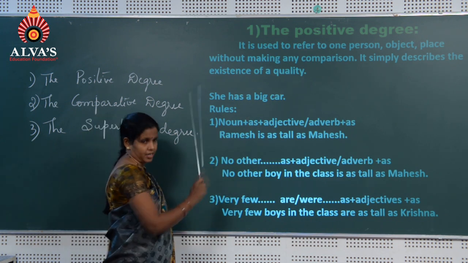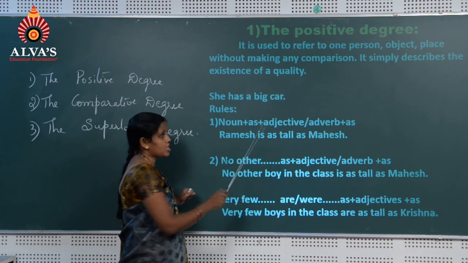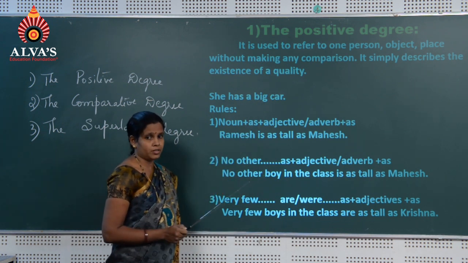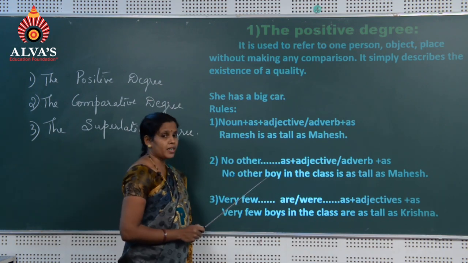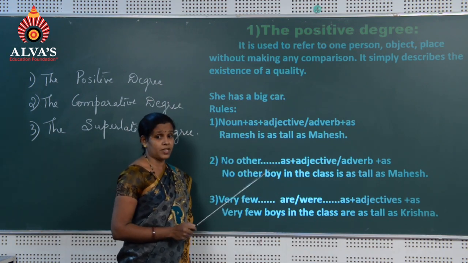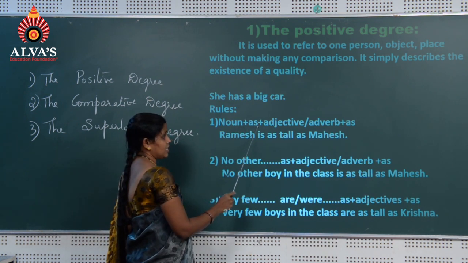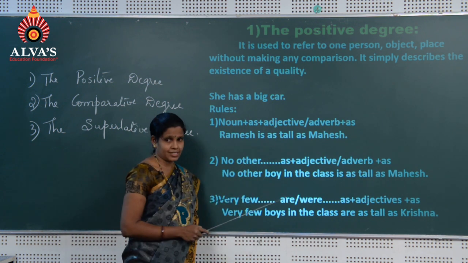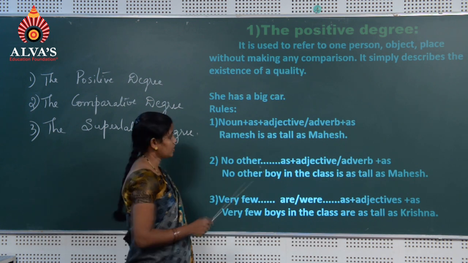She has a big car. Here car is noun. How is that car? Big. Big is the adjective. Comparison is not made between any objects here. What are the rules of a positive degree? First rule is noun plus as plus adjective or adverb plus as. We can use adverb also instead of an adjective.